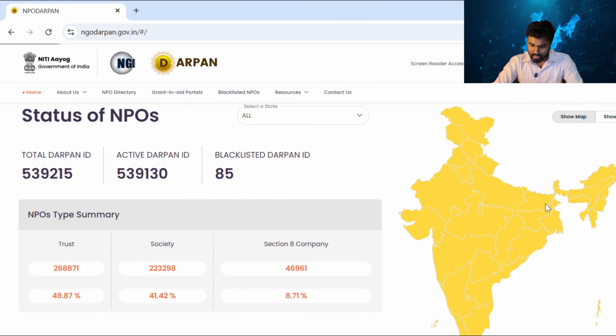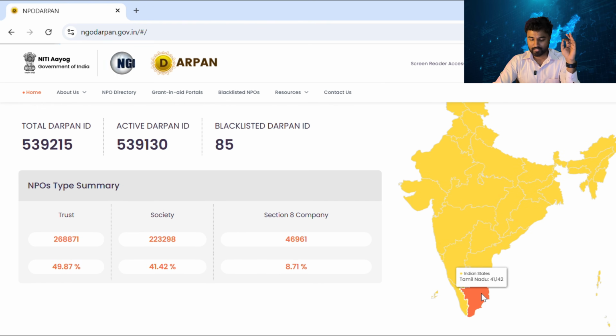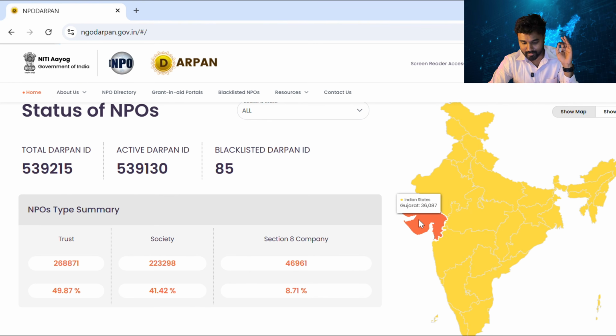You'll see this map. If you click on your state in this map, you'll get how many NGOs are there in your state. For example, if I click Tamil Nadu, I'll get nearly 41,142 NGOs so far. In Ladakh, there are 264 NGOs. In Gujarat, 36,087 NGOs.